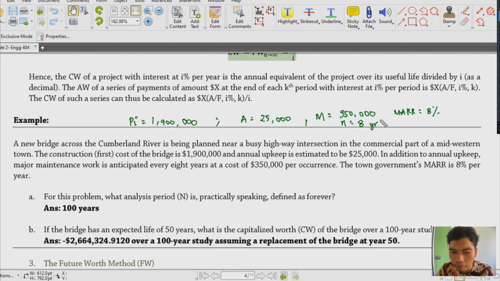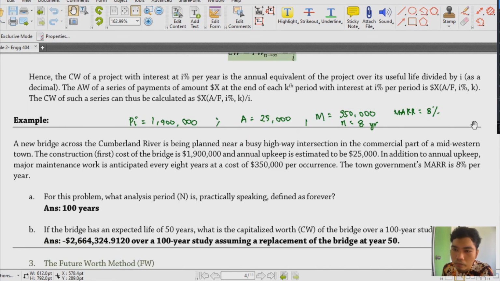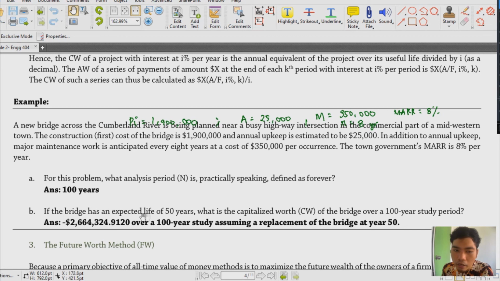So, we have to make sure now we're using the same idea na pag sinabi natin forever, that's almost like 100 years. Okay? So, for letter B, if the bridge has an expected life of 50 years, what is the capitalized worth of the bridge over a 100-year study period? Okay. So, ano yung mangyayari dyan? For 50 years life lang yung ating bridge. And remember, we'll try to assume na magre-replace tayo ng bridge at the end of the year 50, di ba?